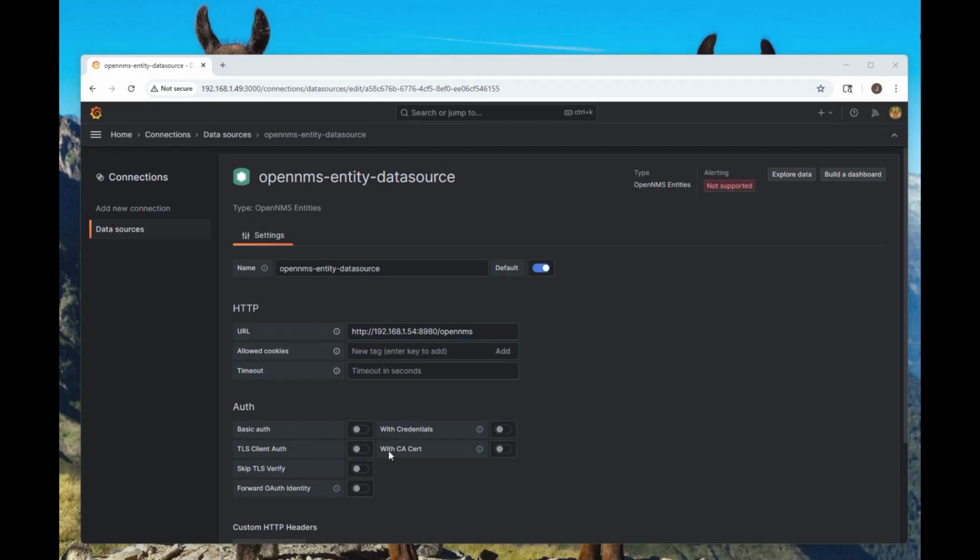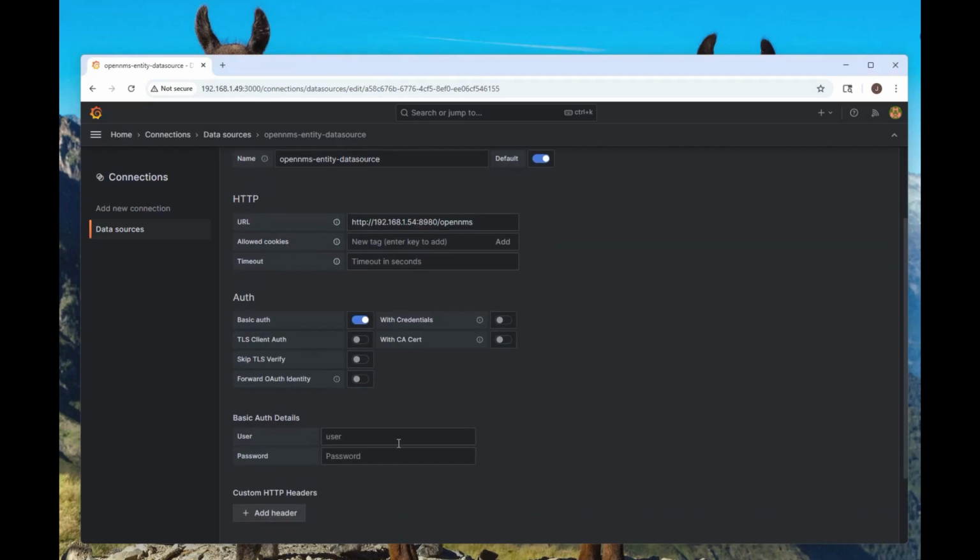Next thing we want to do is put in our credentials. We'll select basic authentication. There are other options here that you can mess with at another time. We'll do the basic configuration here just to make it operational. And for my account over there, I just have the admin account, so admin and then the password.